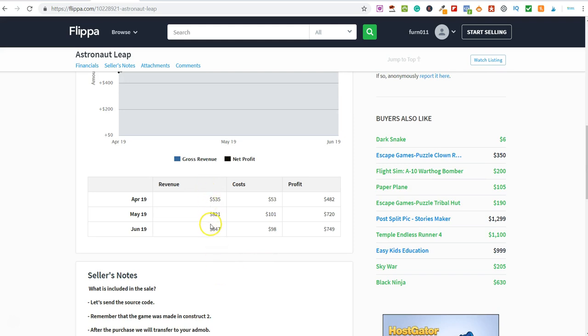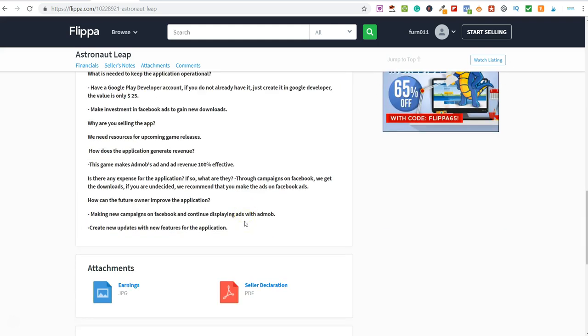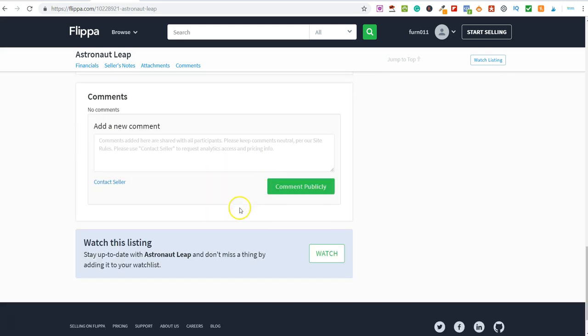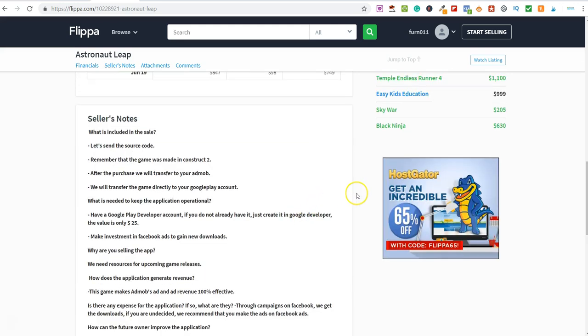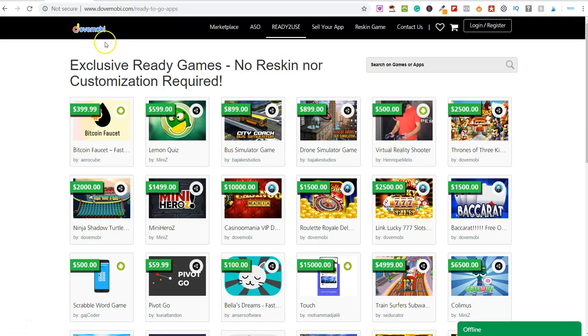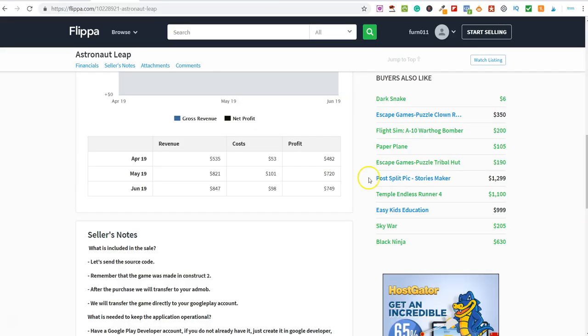So if you scroll up here, you can see this is the revenue. Costs, this will be no doubt from the Facebook ads they're running, and then this is the profit. So if you scroll further down here, it'll tell you everything you need to know. You can go through the earnings and declaration and other bits on here, but this is how this method works. So you can buy apps over on DoveMobi, you can buy apps over on Flipper. Once you've bought them, you can do one of two things. You can flip them pretty quickly within like a week or a month or up to 2 months, and then you can also hold them for a number of months and then flip them at a later date.